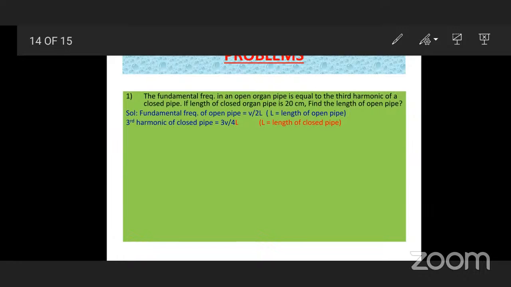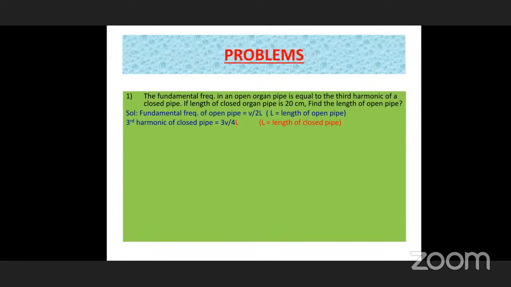In open pipes the ratio is 1:2:3:4, as we have already discussed for open pipes and closed pipes. As it is an open pipe, the frequencies are in the ratio of natural numbers. So the third harmonic of the closed pipe is 3V by 4L, where L is the length of the closed pipe, and for the open pipe it is V by 2L. Combining these two according to the given data, V by 2L equals 3V by 4L.